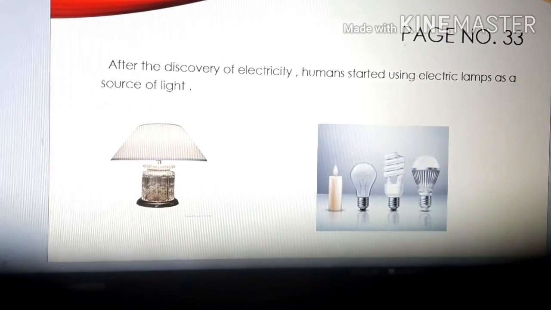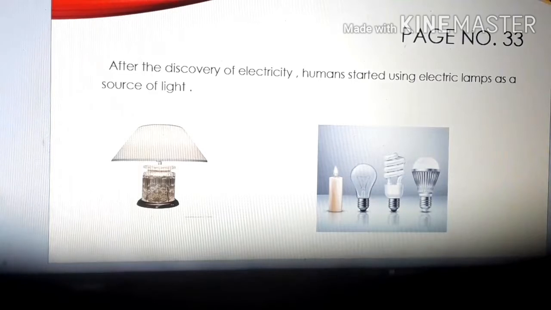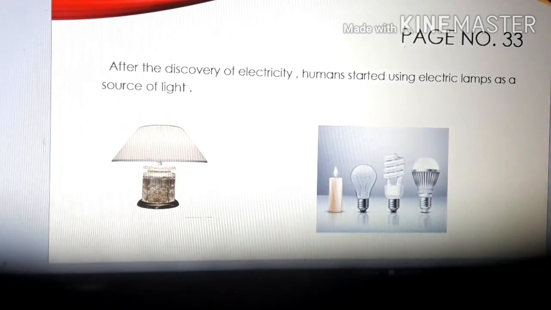It is in your residence also, isn't it? You will find it in your house also. So these are what? These are your artificial sources of light. And why is it called artificial sources of light? Because it is made by man.